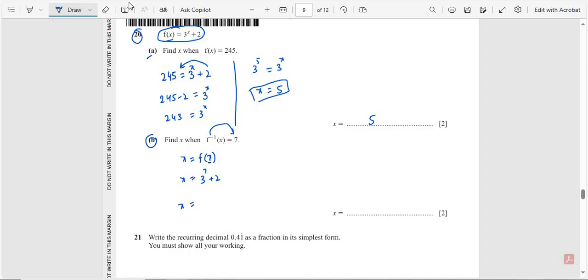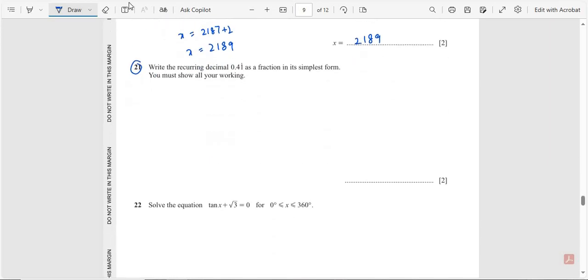Use calculator. 3 raised to the power 7 is equal to 2187 plus 2. So x is equal to 2189. This is our final answer.